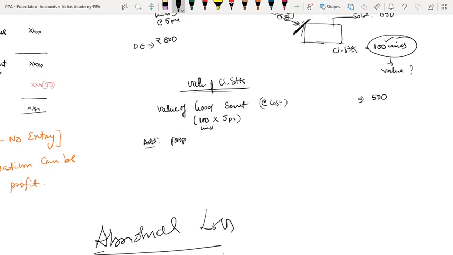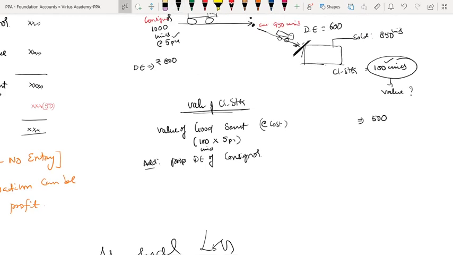Next, add proportionate direct expenses of consignor. What is the consignor's expense? 800 rupees. He has incurred it for how many units? 1,000 units. Into how many units am I valuing for stock? I want stock only, 100.